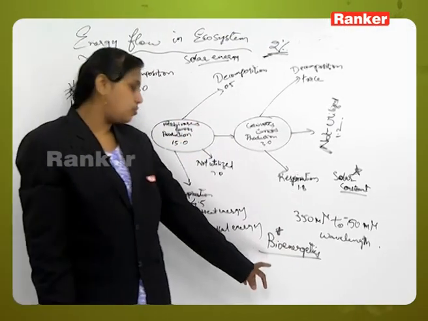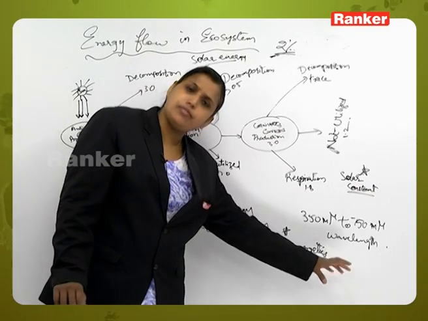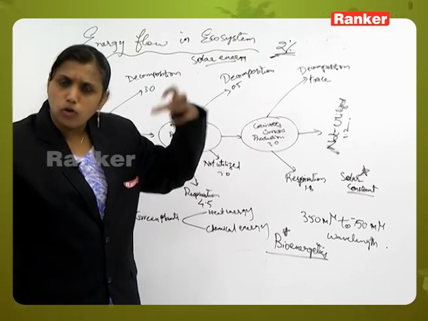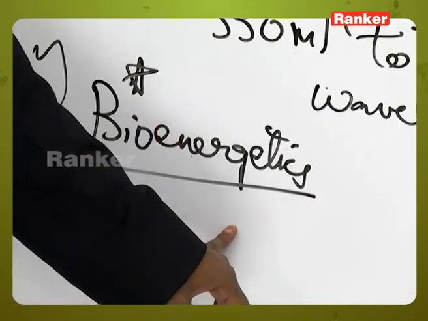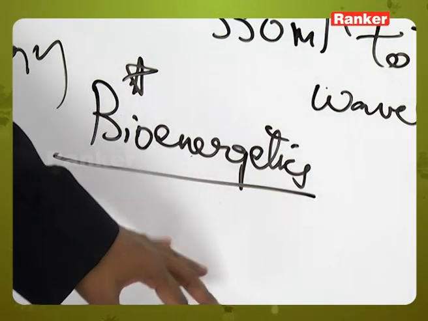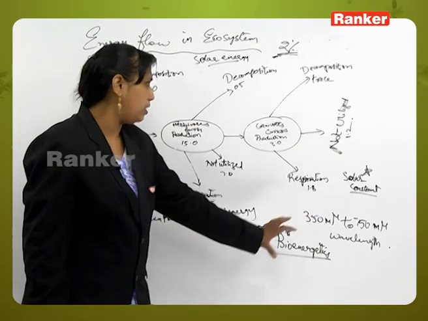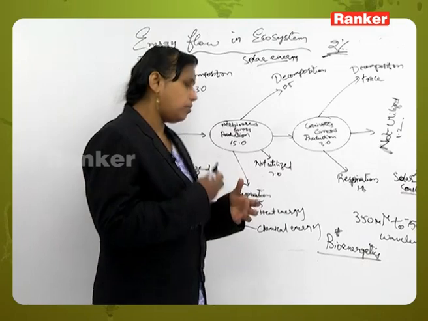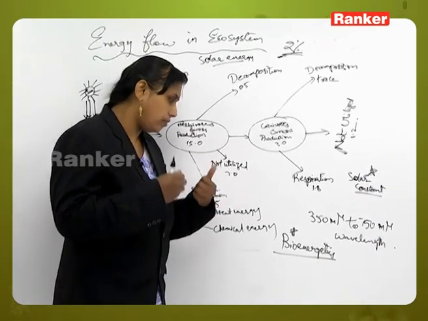Right, bioenergetics. What is bioenergetics? The study of energy transfer from one trophic level to another, and the flow of energy in a unidirectional form, is called bioenergetics. The study of energy flow between different trophic levels in an ecosystem is called bioenergetics. Now, to study this, a number of ecologists have worked on it and given a number of models for the study of energy flow.